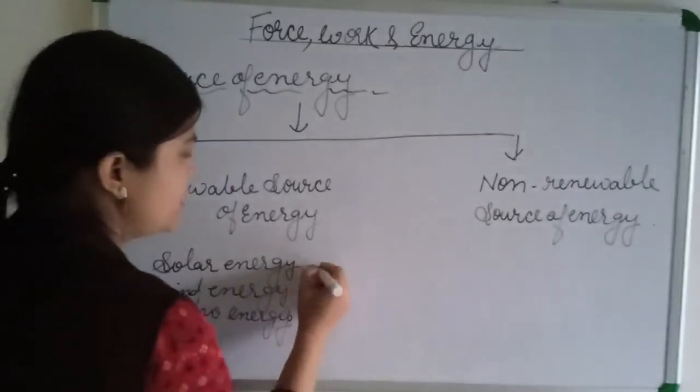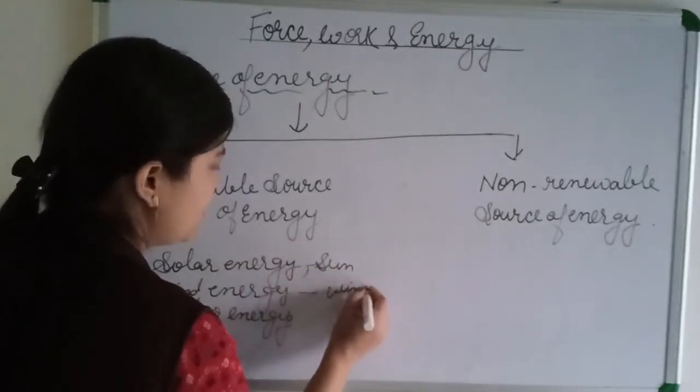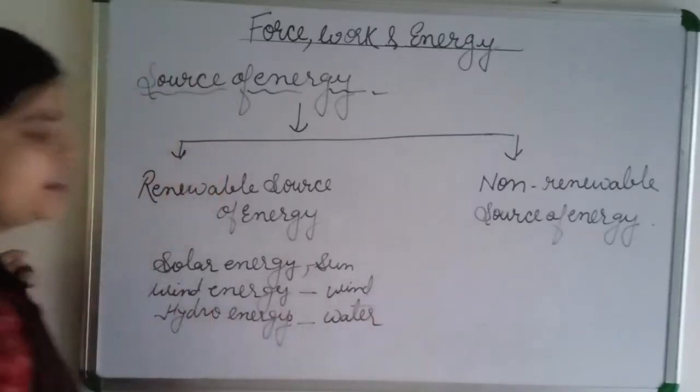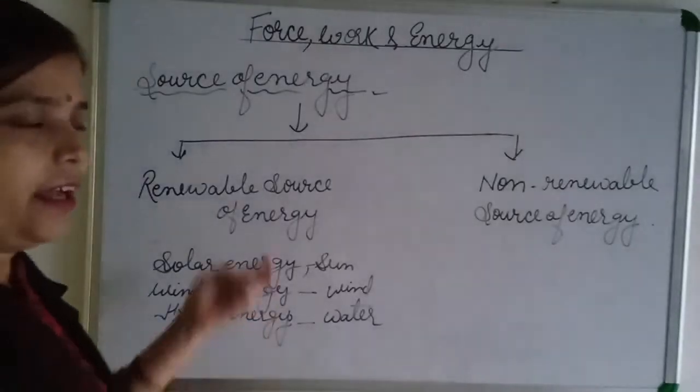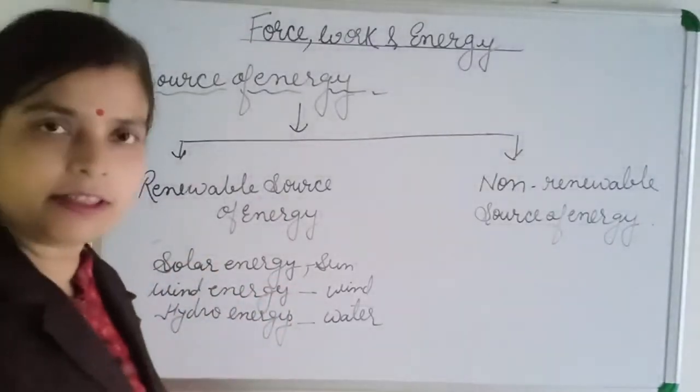The sun is the source of energy, and we can renew it. Wind is here. Water, we have plenty of water in this world, falling from here and there. That energy we can use to make electricity.